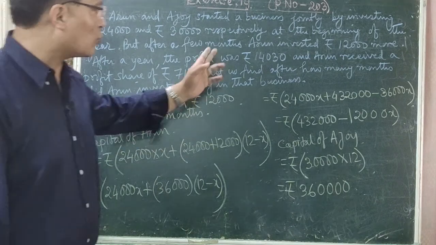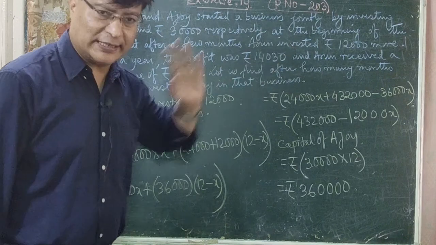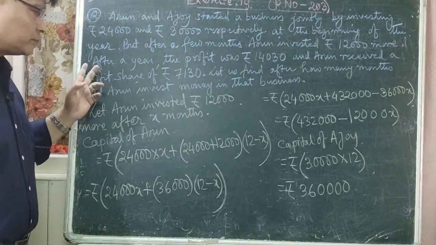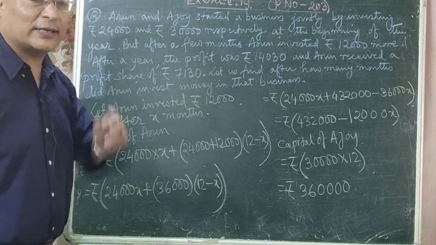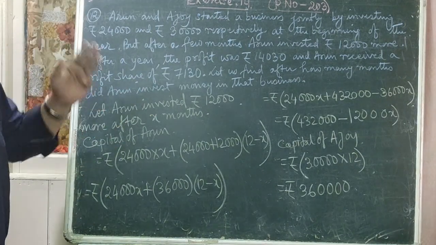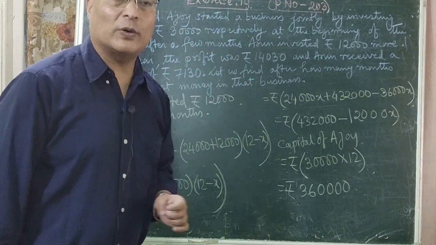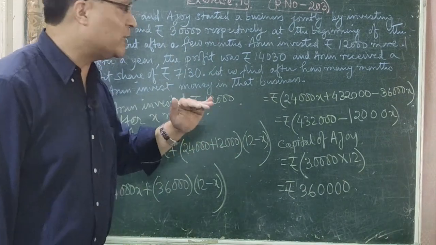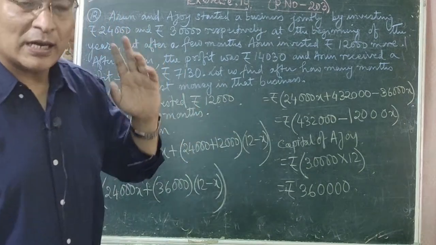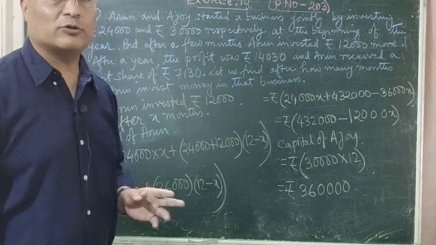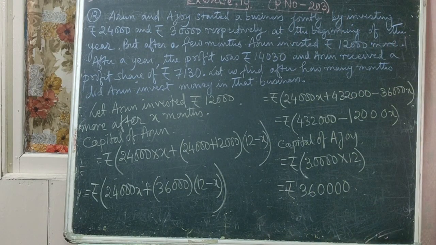Now in this case, what is the total profit? Total profit at the end of the year was rupees 14,030. And by question, Arun's profit share is rupees 7,130. So you have to find out after how many months Arun invested rupees 12,000 more. Is that clear to all of you? So you can copy it.